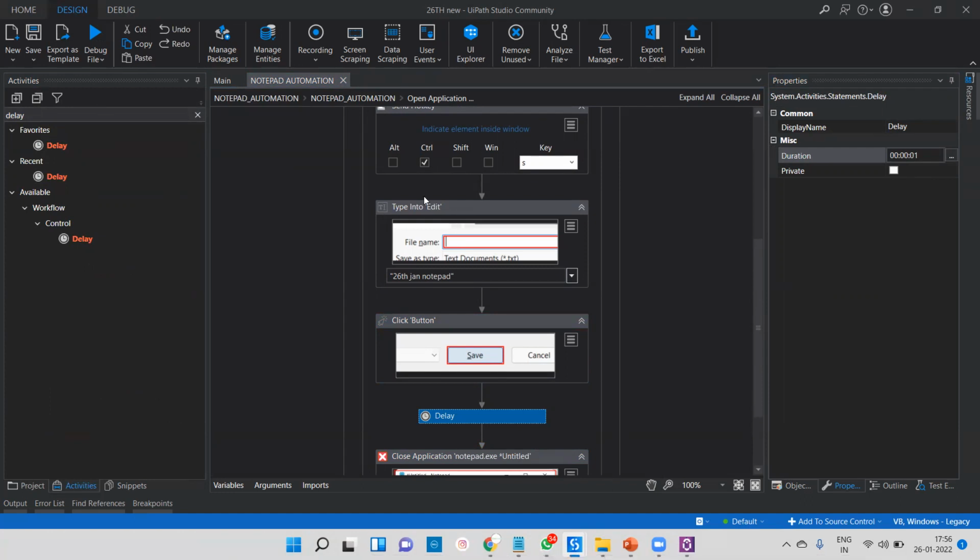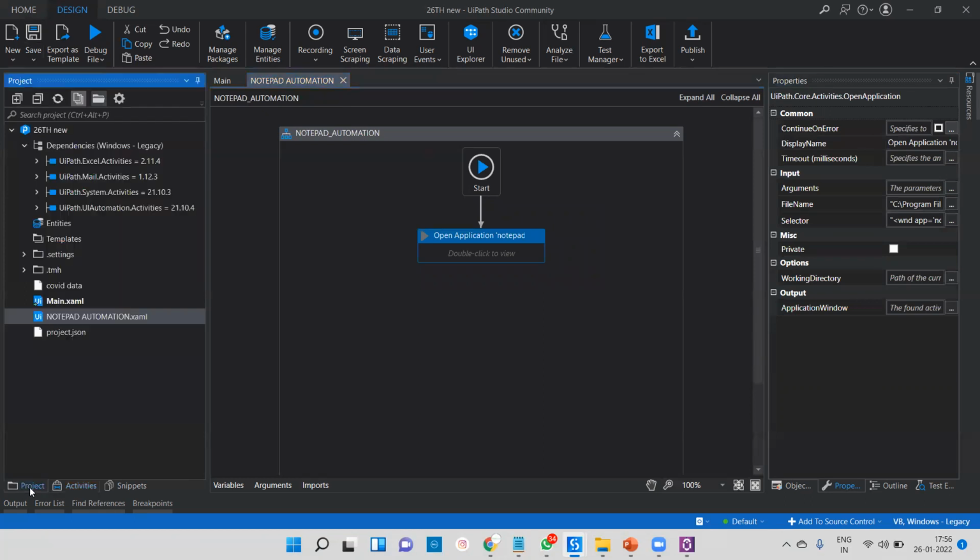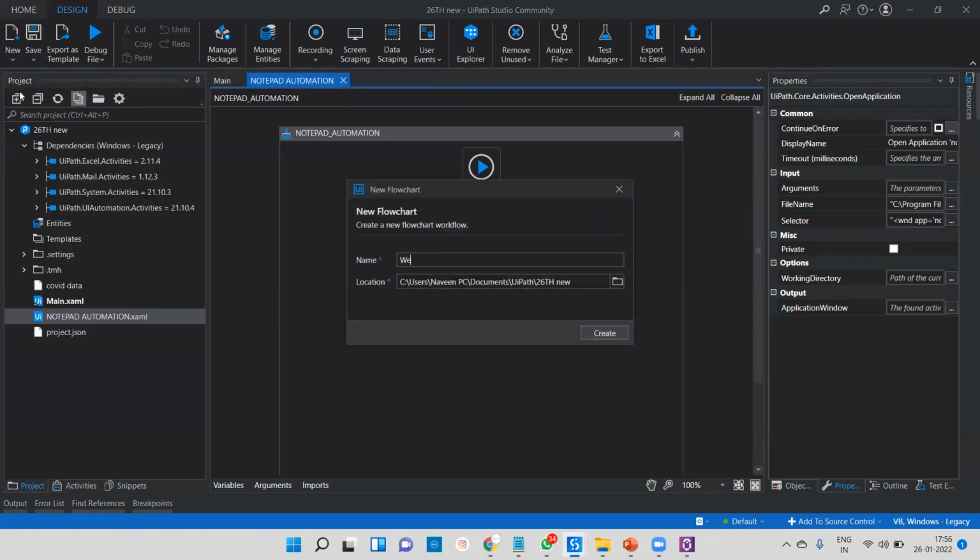Okay, again come to web-based applications. If you go for Java, it is very complicated to automate any type of web-based application. Python also requires understanding the coding, but in RPA it's very simple. You create a new flowchart and there you can pass web-based automation.